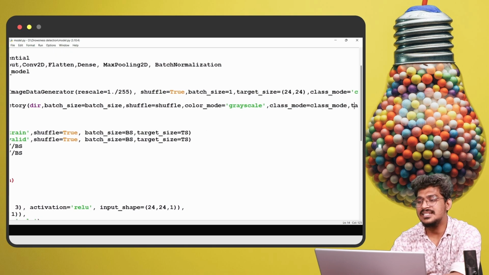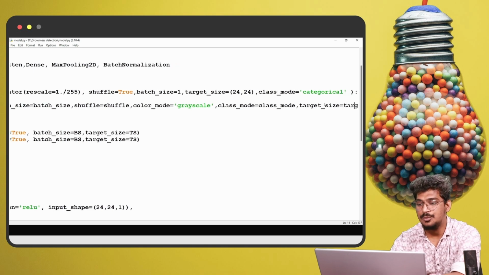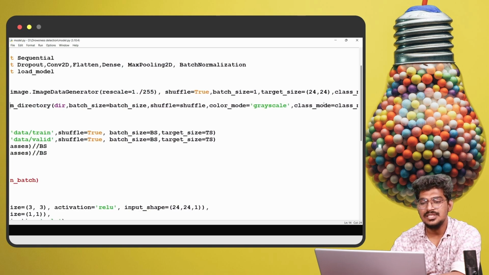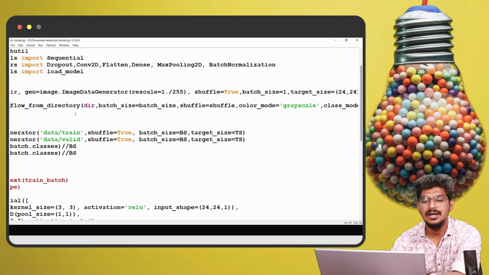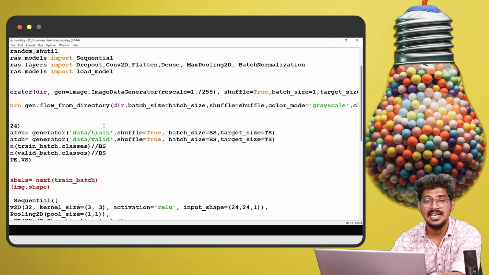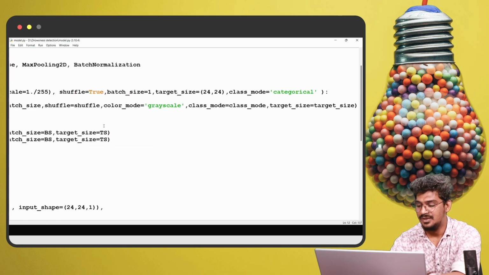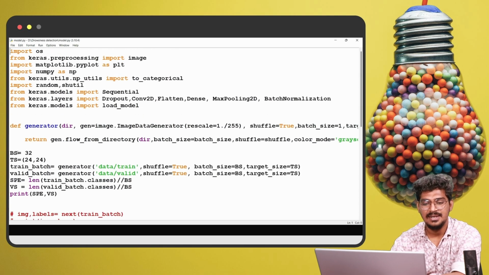So what changes will happen here? The target size will change, and the color mode will change, like RGB into gray. These are the things we do with the help of the image data generator, rescaling the image as well, divided by 255. It is nothing but normalizing the image.